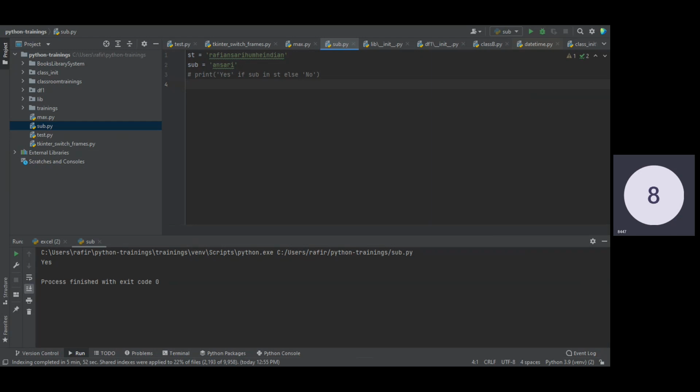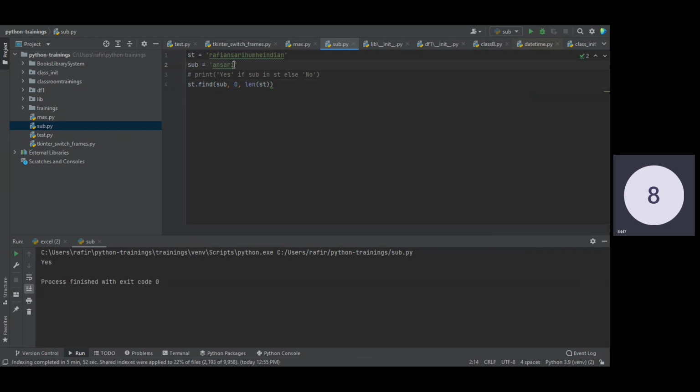We can write st.find, finding the substring starting from index position 0 to, let's suppose, the length of st. So I'm checking from this position to this position whether it is present. I'm checking for Ansari, but it will give me the first occurrence.